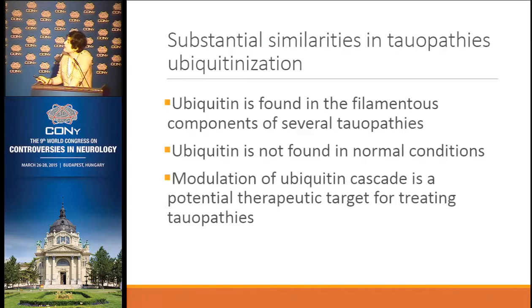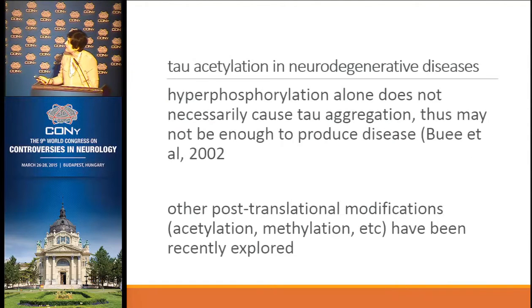Besides the hyperphosphorylation, the majority of the tauopathies also have ubiquitin changes, which is a marker for the type of cell death mechanism these cells will undergo. Actually, ubiquitin was also used as a marker before we had good antibodies for specific markers in neurodegenerative disease, so we could identify the disease.